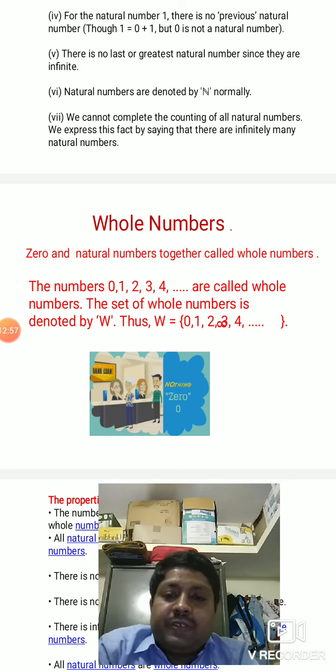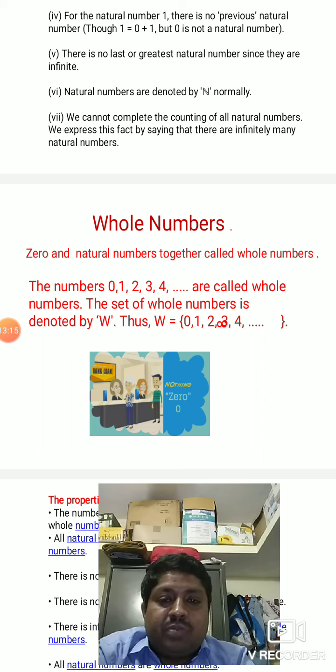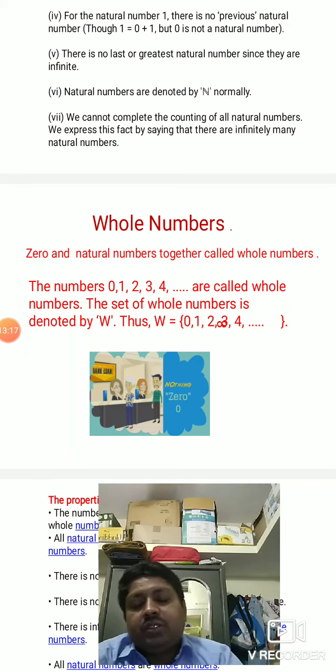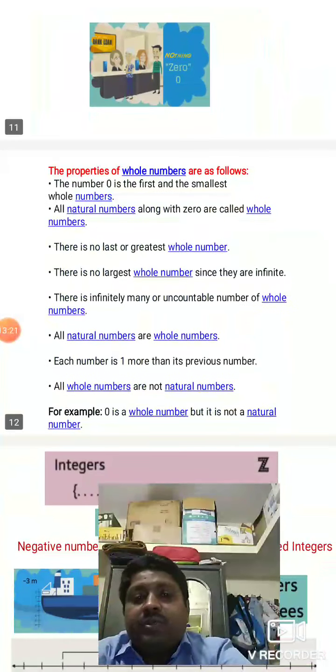Natural number is a counting number. When you add zero to the natural numbers, you will get whole numbers. The numbers 0, 1, 2, 3, 4, etc. are called whole numbers. The set of whole numbers is denoted by W. Thus, W is equal to 0, 1, 2, 3, 4, 5, 6 up to infinity. Infinity means there is no largest whole number. What is the least whole number? 0.